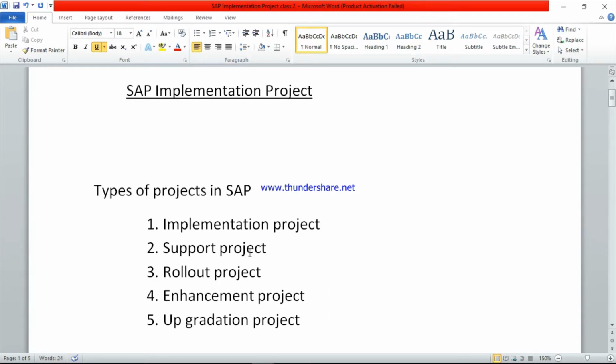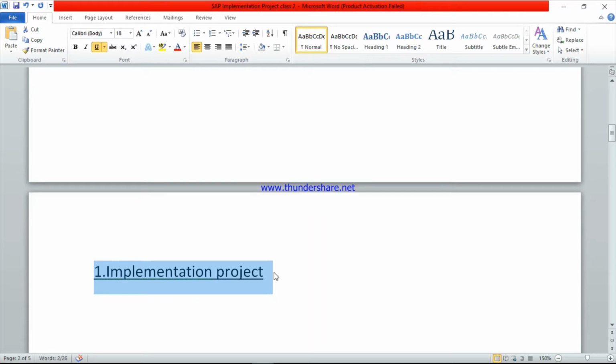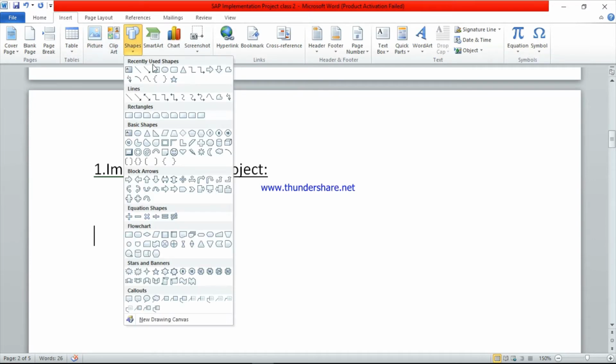In last class we have discussed about the types of projects in SAP. We have this many projects. So today we are going to start the implementation project. The first project is the implementation project. Today we will discuss about the implementation project. First we see how implementation project will start.